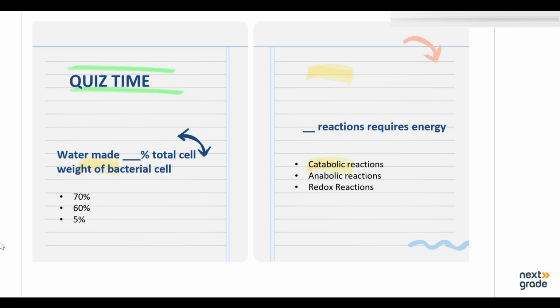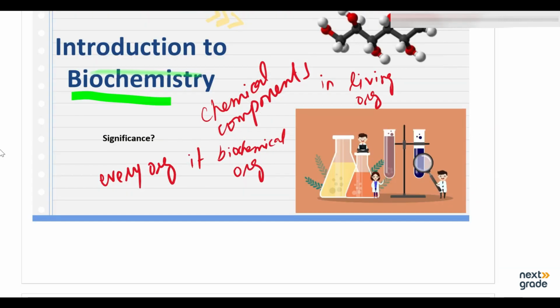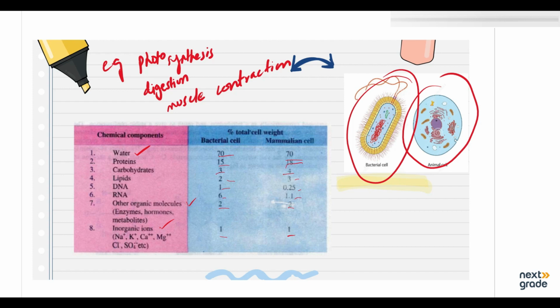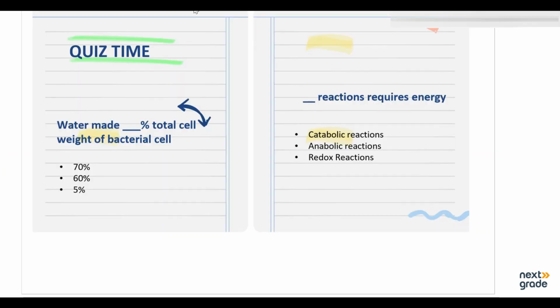If we move a little back to our previous slide, here you can see that water made up 70% of the bacterial cell. So the right option is 70%.